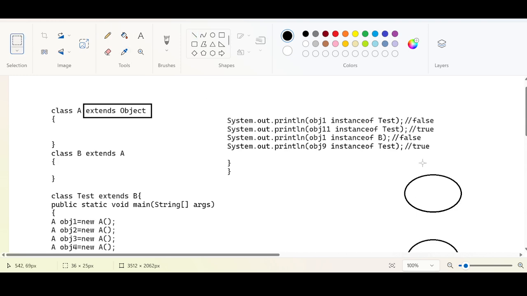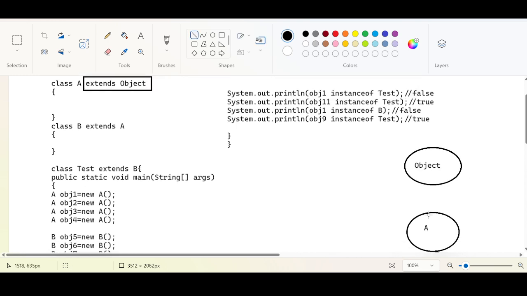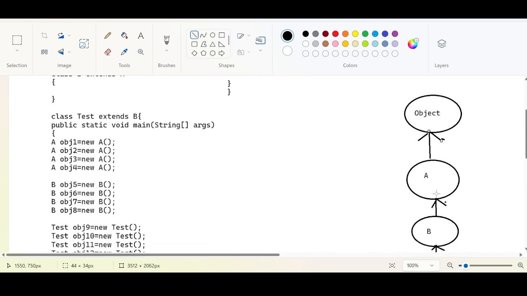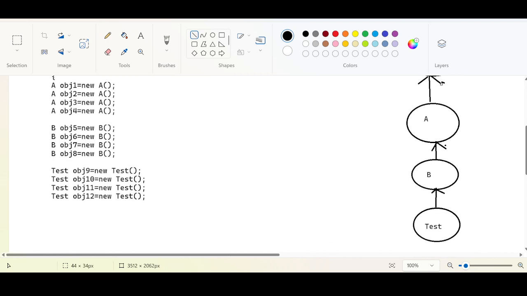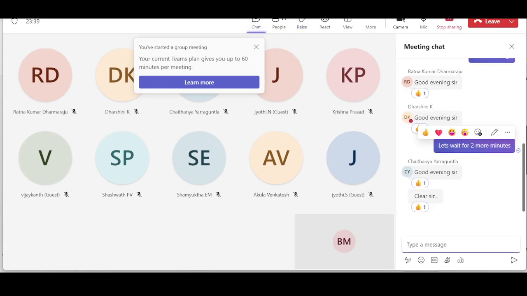Okay, what kind of inheritance is this? First of all, can you help me with the name of this inheritance? What kind of inheritance are we talking about now? Look at this tree diagram. Can we conclude what kind of inheritance this is? Is there anyone who can help me with this answer?